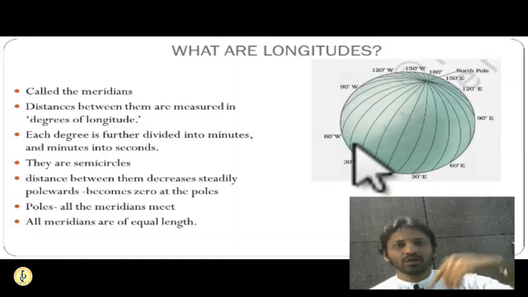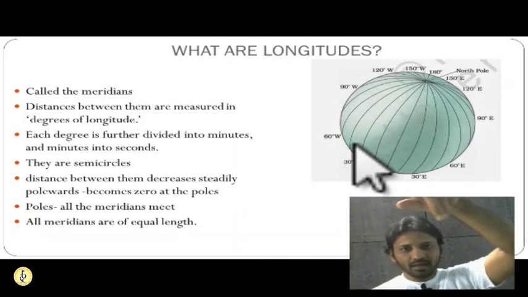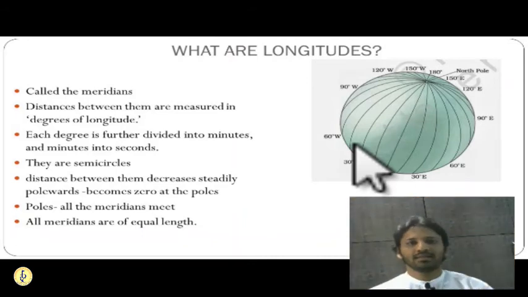So from 0 degrees to the western side up till 180 degrees, you have 180 longitudes, and eastern side up to 180 degrees, you have 180 longitudes. So total we have 360 longitudes. Getting it? Okay. So the distance between longitudes does not remain the same.